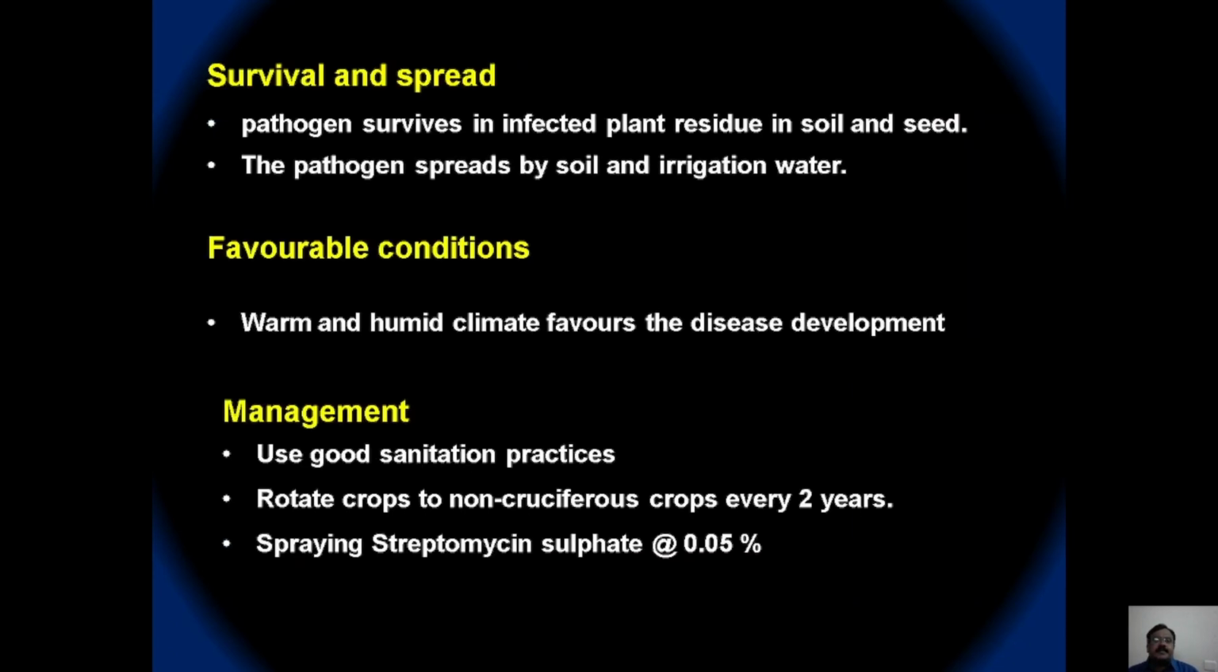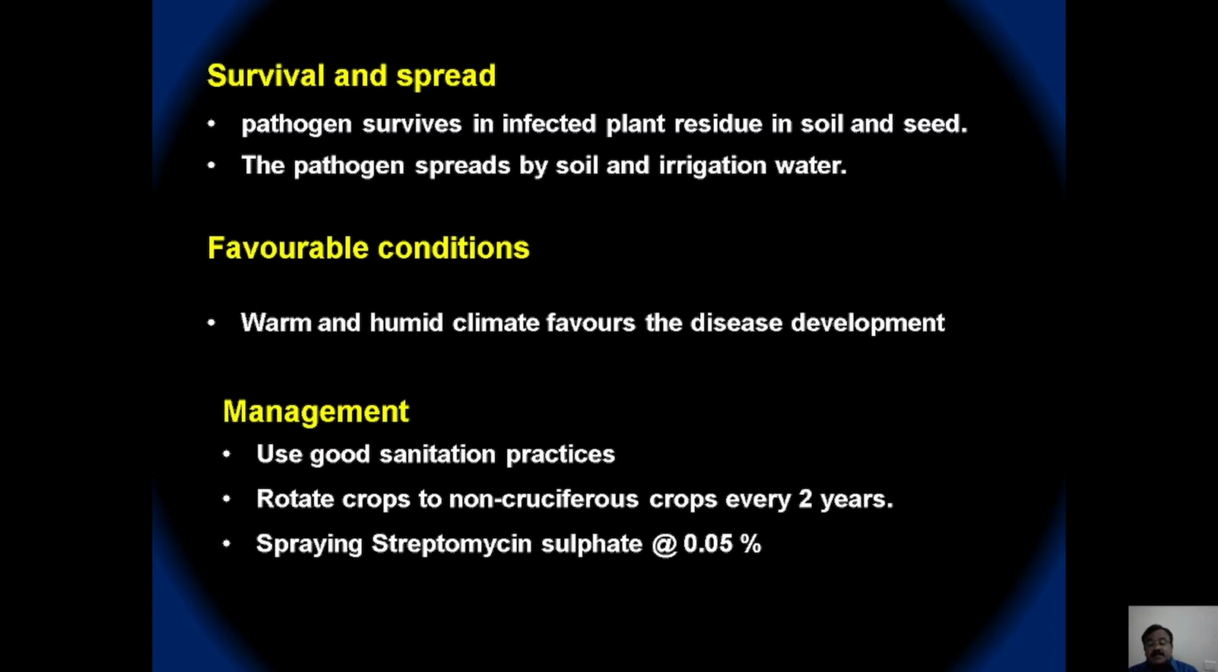The pathogen, that is bacteria, survives in the infected plant debris as well as in the seed, and the secondary spread is mainly through rain splashes or irrigation water. Warm and humid weather favors the development of the disease, and as I told you, the pathogen is soil borne and remains active on the infected plant debris, so you have to go for field sanitation.